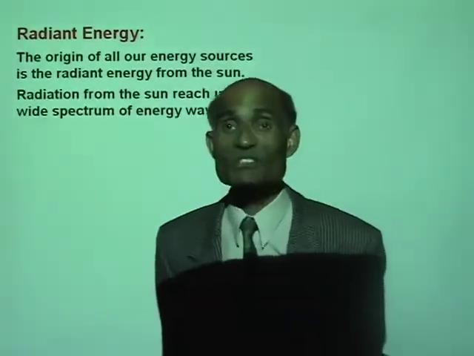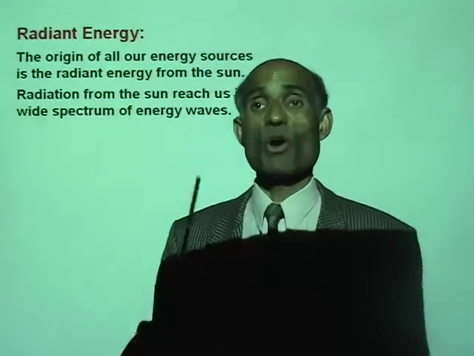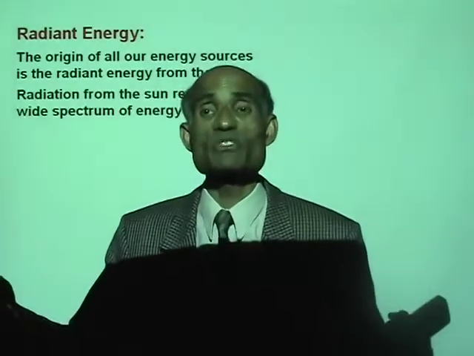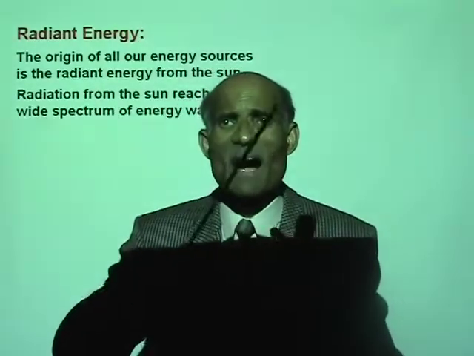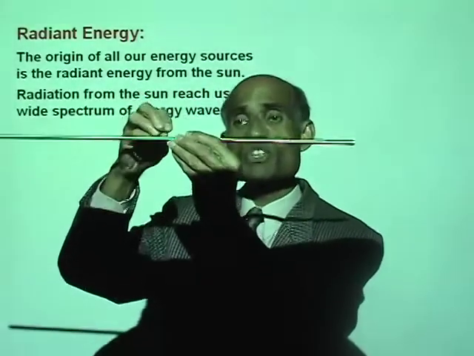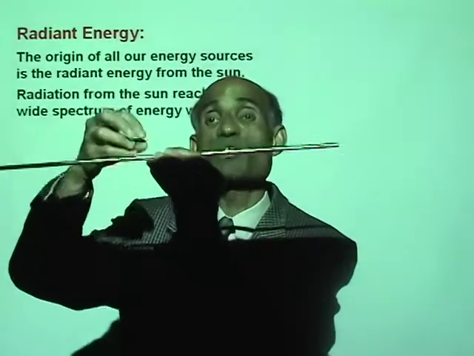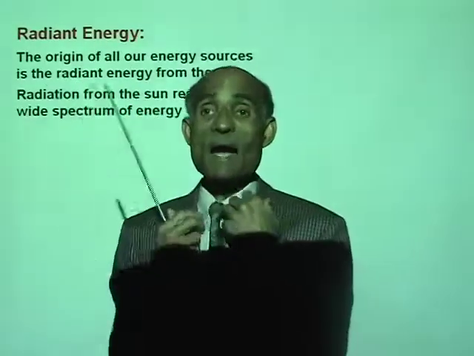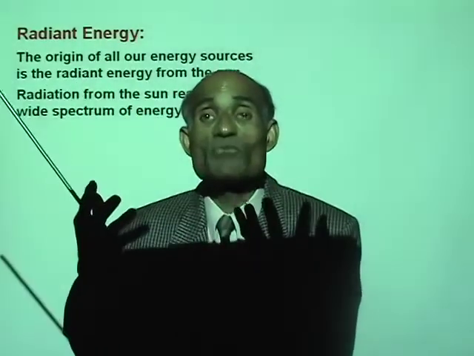You see, electromagnetic waves or electromagnetic radiation is actually given off by objects at every temperature. This object will give off electromagnetic radiation. I am giving off electromagnetic radiation.